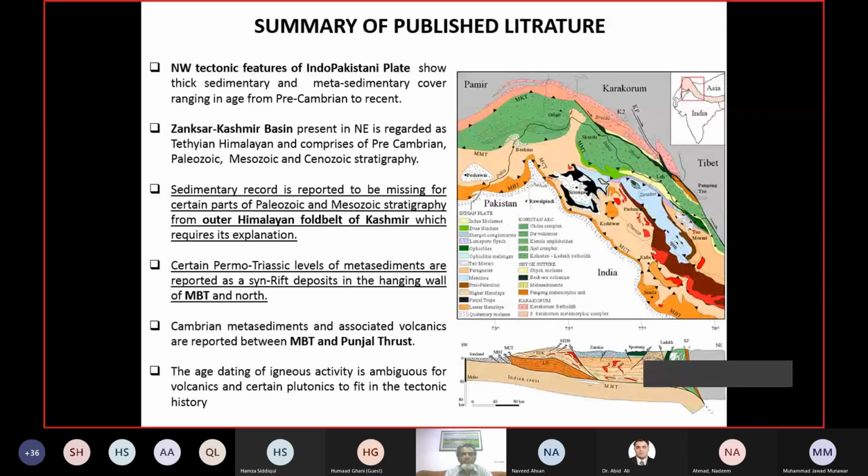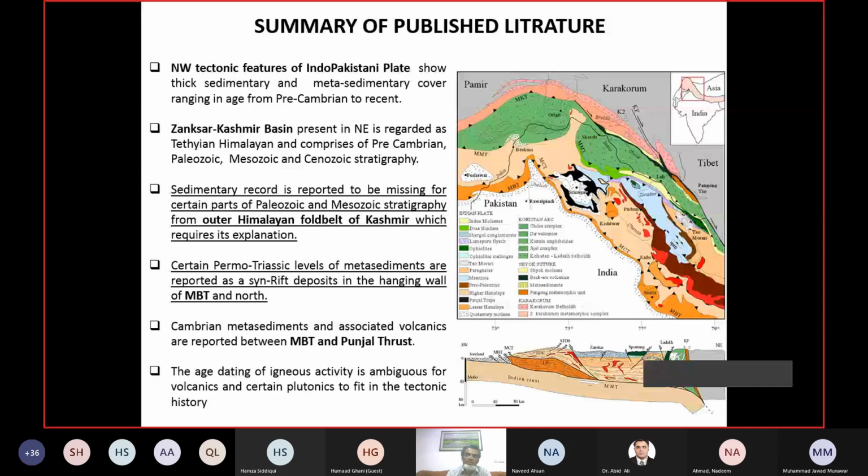Here, I would take into account the second bullet, that there is a Zangska Kashmir basin which is present in the northeast, has been regarded as the Tethyan Himalayan and comprises Precambrian, Paleozoic, Mesozoic sedimentary stratigraphy. Here, the complete stratigraphy is available to consider and review.